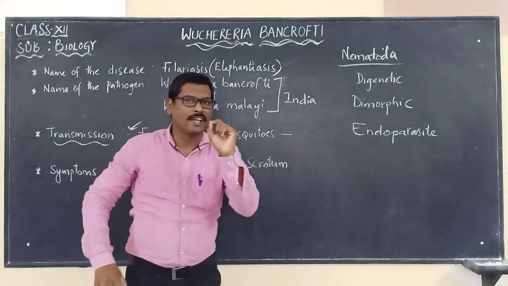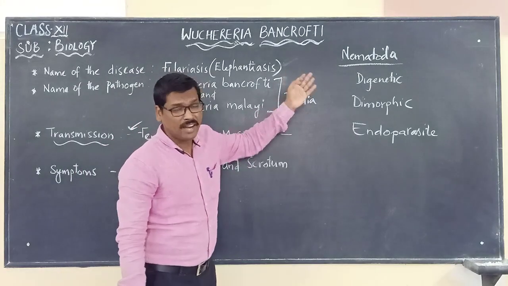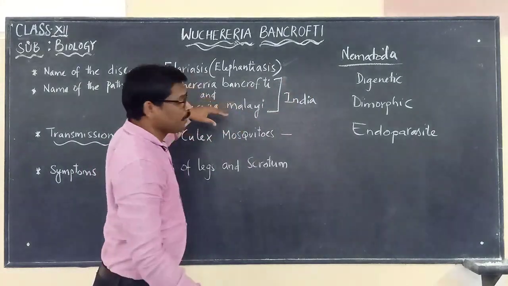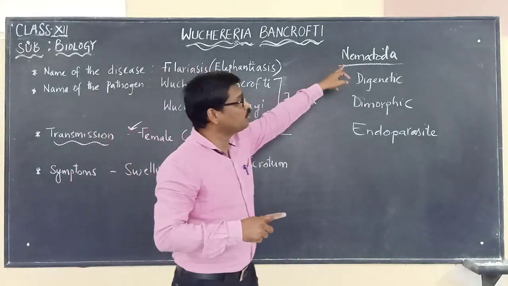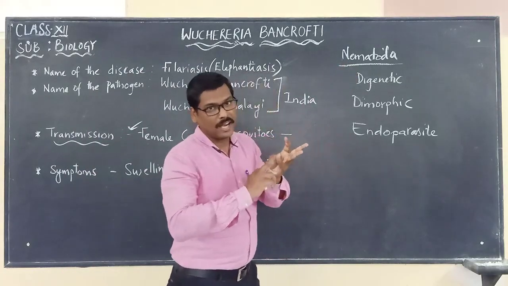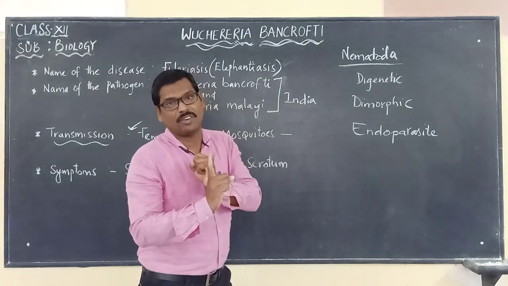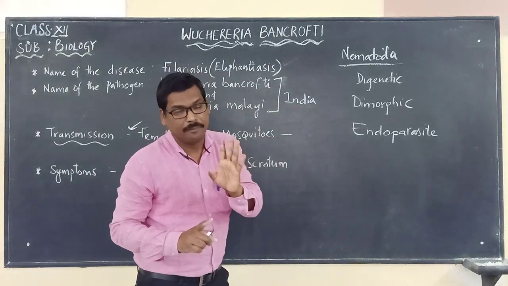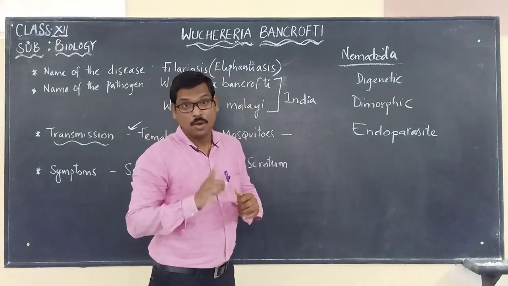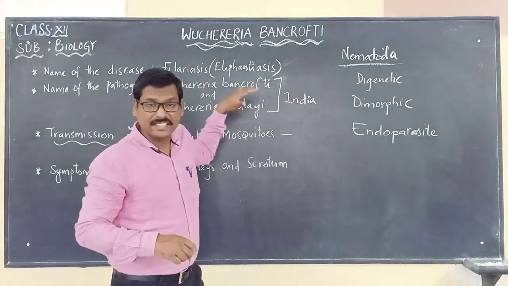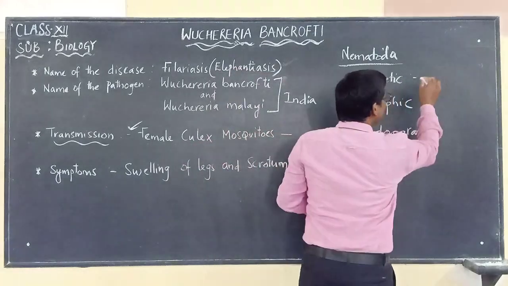Nematoda means what? Thread-like cylindrical worms. So Ascaris lumbricoides, which we studied, and Wuchereria bancrofti both belong to the phylum Nematoda, which means thread-like cylindrical worms. In the case of Ascaris lumbricoides, we said that it is monogenetic, which means it completes its whole life cycle within one host. But Wuchereria bancrofti is digenetic, which means it requires two hosts.